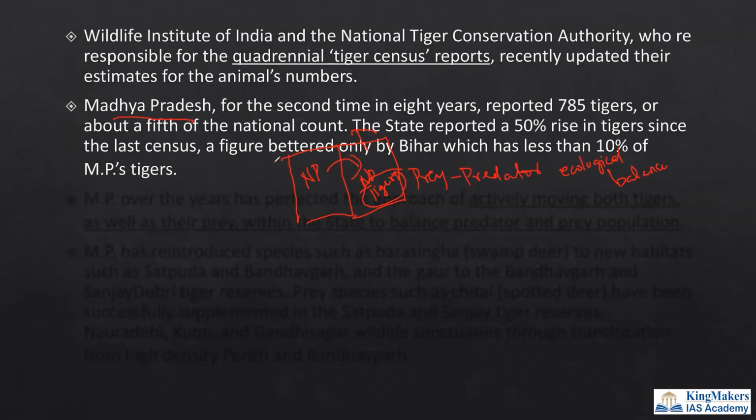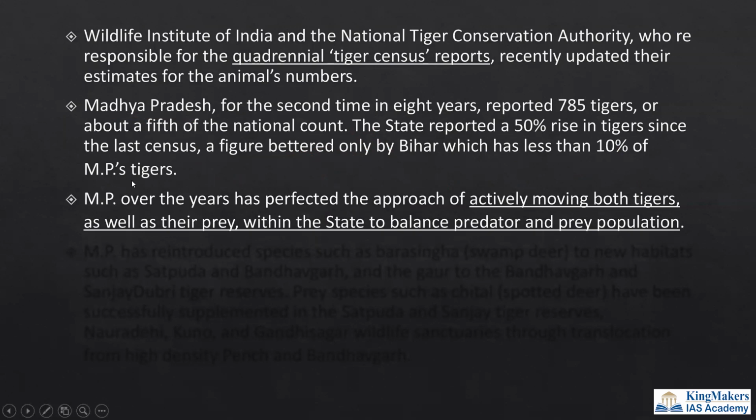But another thing is very important, which the author is talking about here: there should always be compatibility in the habitats. What is compatibility in the habitats? That is, this national park and the other national park in which the tiger is to be released should be similar in all the ecological aspects. So this is what the author is talking about, which is a good way in which Madhya Pradesh has increased the population of the tiger, because they have to accommodate 785 tigers within Madhya Pradesh itself. So they have released the tigers, or balanced the tigers, across the national parks they have. This is a very important learning that we have from Madhya Pradesh.